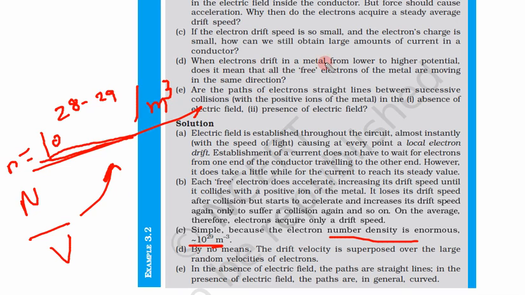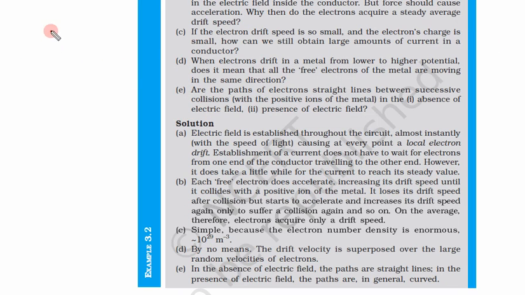When electrons drift in a metal from lower to higher potential, does it mean all the free electrons of the metal are moving in the same direction? This is also a very good question. We have applied an electric field, this is higher potential, this is lower potential, so does it mean that all the electrons are moving towards the positive potential? The answer is by no means. This is not true.